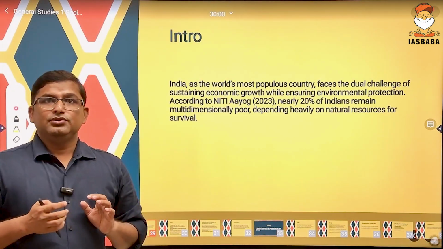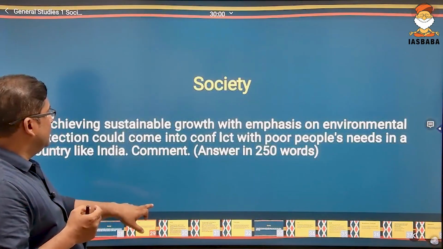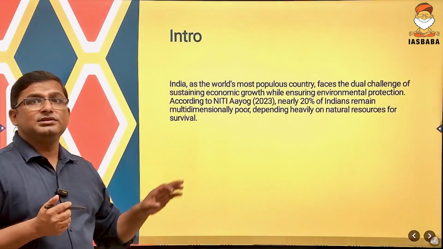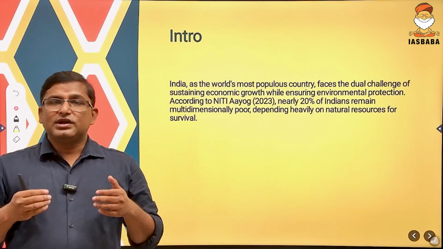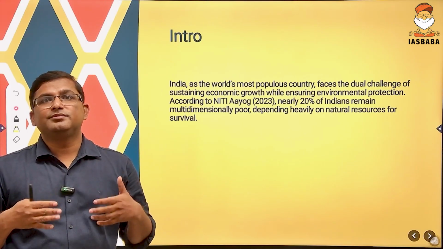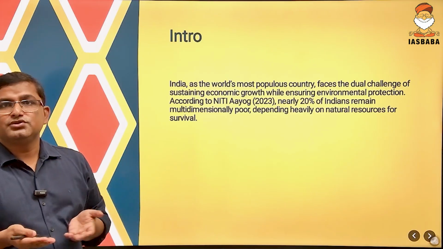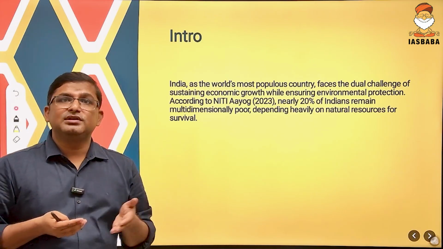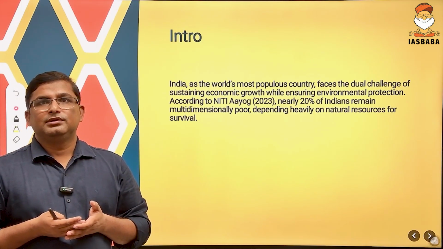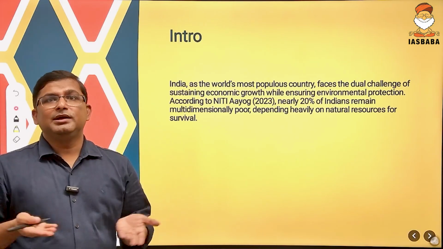See, you could have very easily written in the introduction what sustainable development is and what the condition or status of poverty in India is. You can also write that India is the most populous country in the world and at the same time has many multidimensionally poor people.